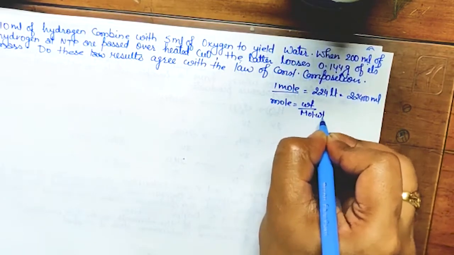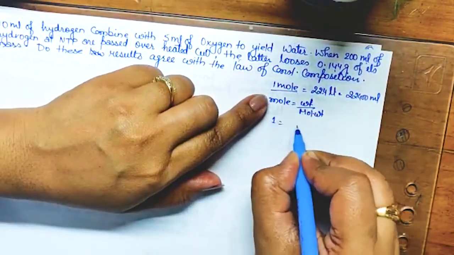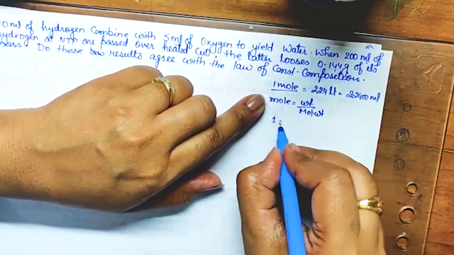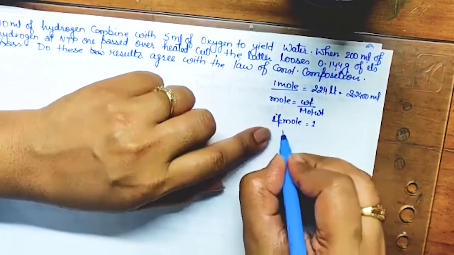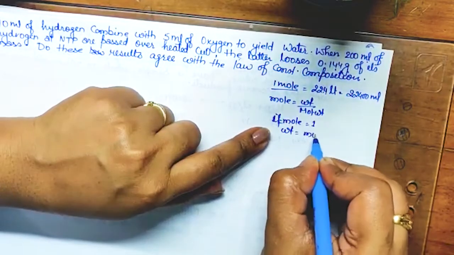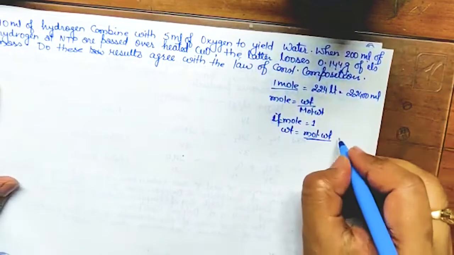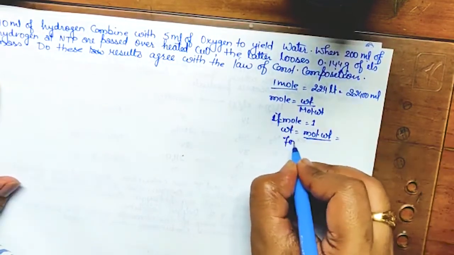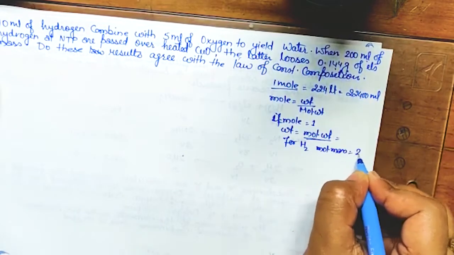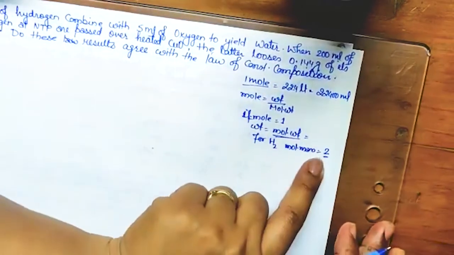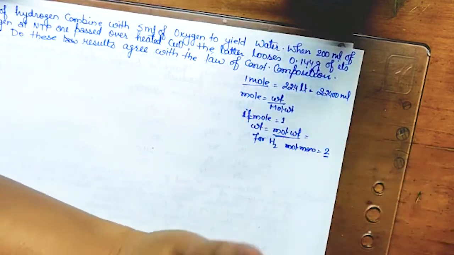So if mole is 1, then weight will be equal to molecular weight. And the molecular mass of H2 is 2 gram. So we can say that 2 gram of hydrogen has this much volume, isn't it? Are you getting what I'm saying?